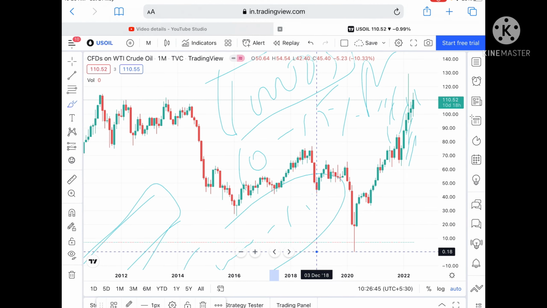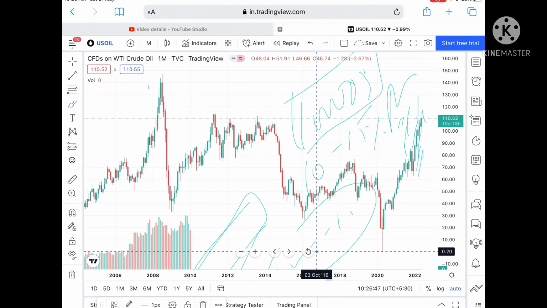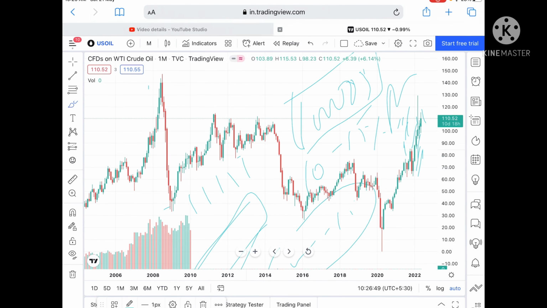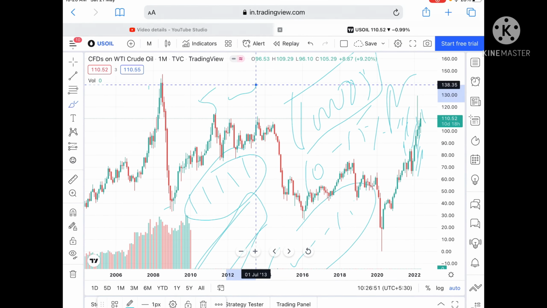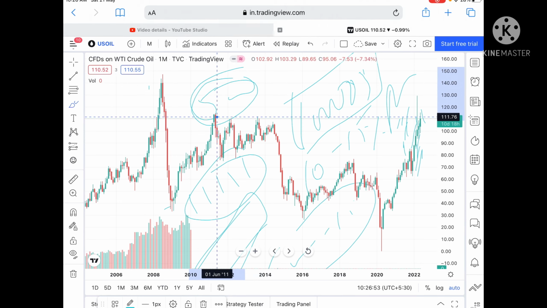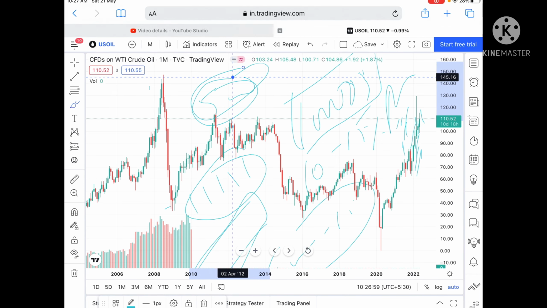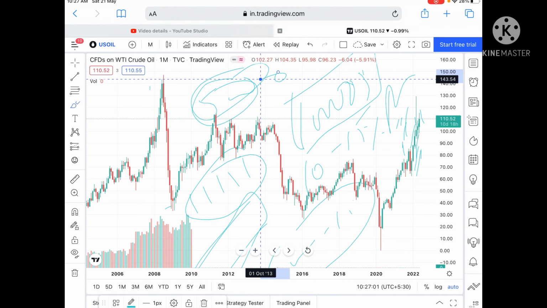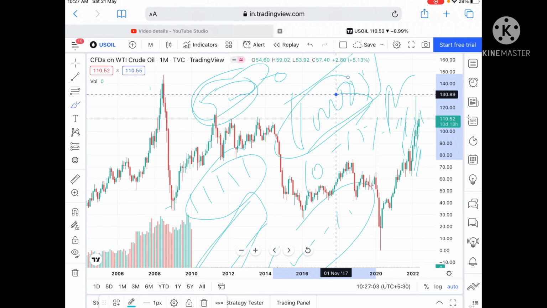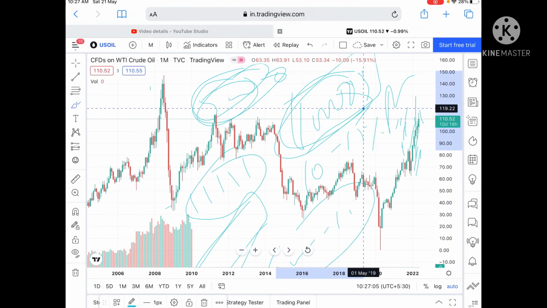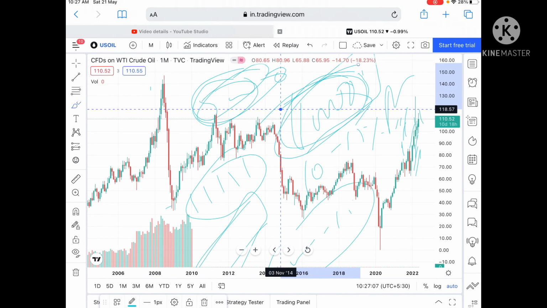If you do that, then even if you take 5 trades and all 5 are wrong, your loss will be $500, which will not affect your psychology, okay. Then you can trade properly on the next day. Otherwise, if you lose $5,000 of this capital, then you will try to recover it, and with that you will lose your full capital. That is the thing which most traders do, okay.